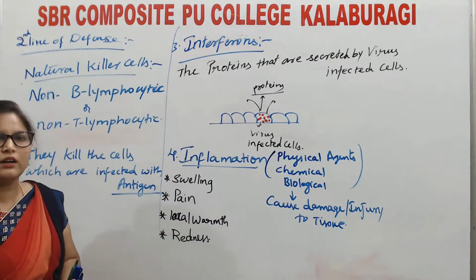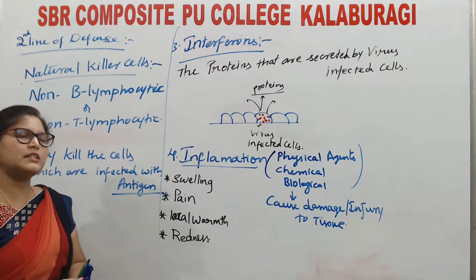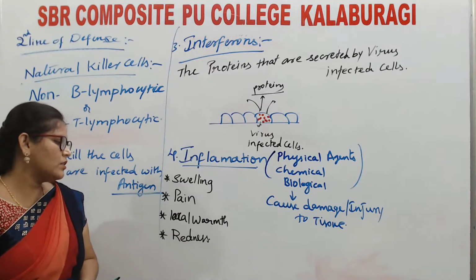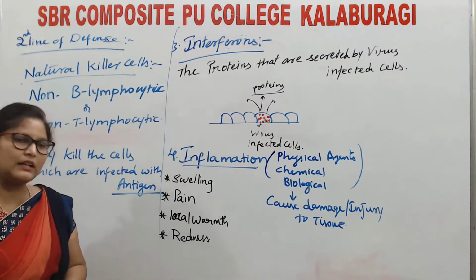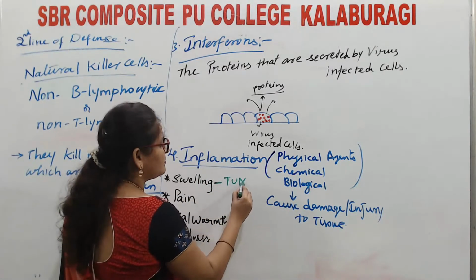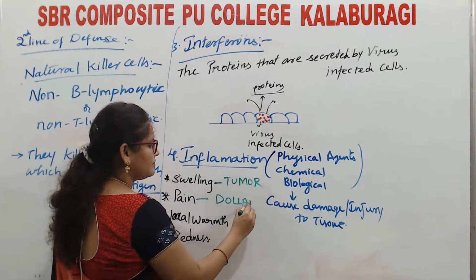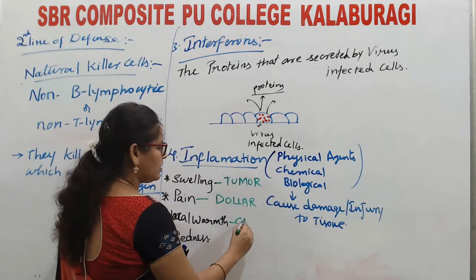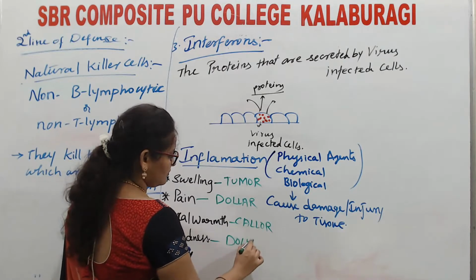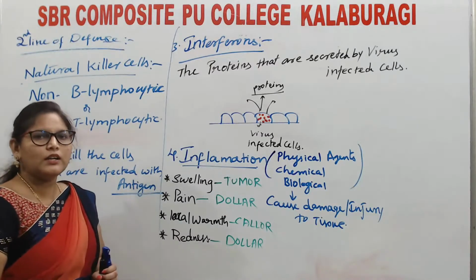Why will these symptoms occur? What are the agents or chemicals responsible for these symptoms? Before going to that, there are certain technical terms for this: swelling, pain, local rise in the temperature or warmness, and redness. They are tumor, dolor, calor, and rubor.